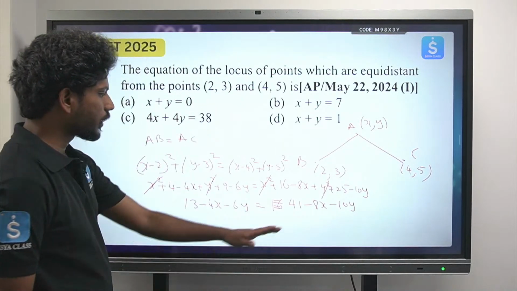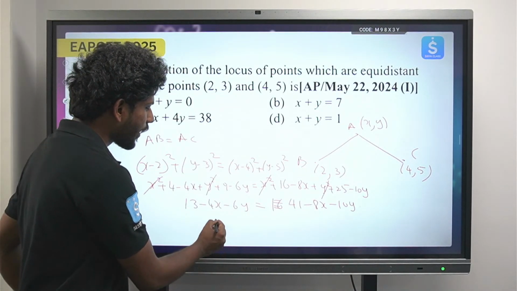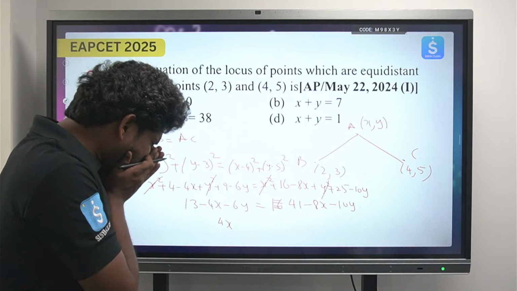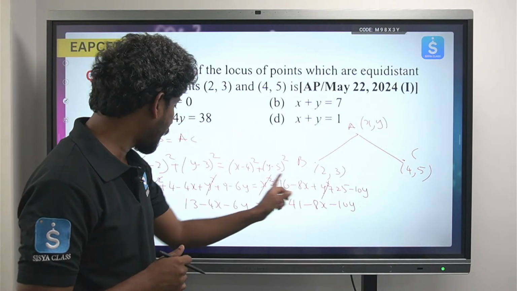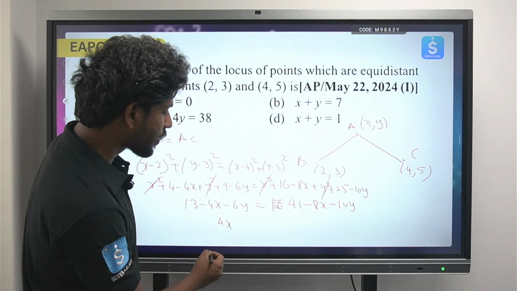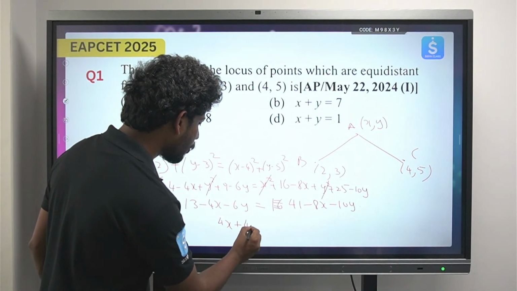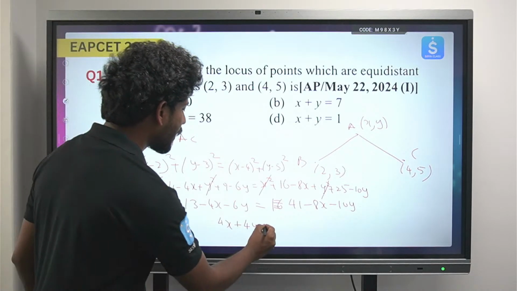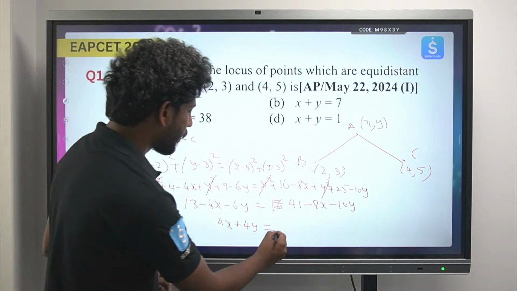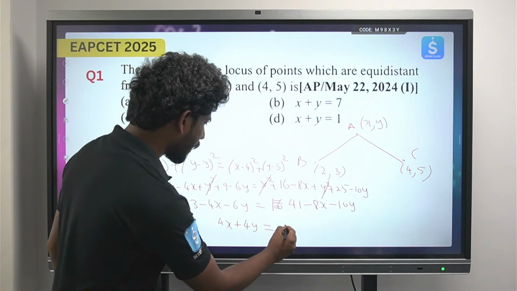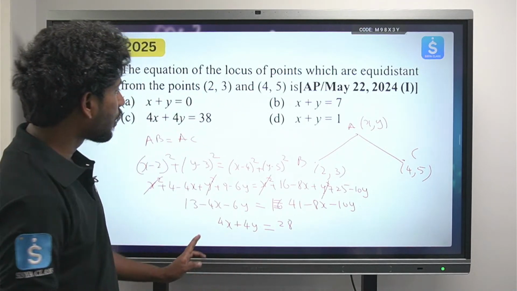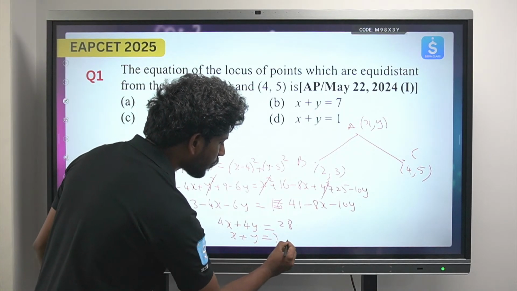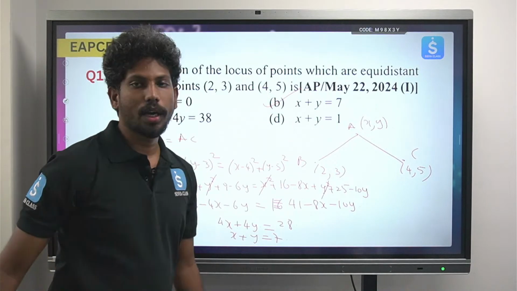Then I'll shift minus 8x to this side, so 8x minus 4x is 4x, and 10y minus 6y is plus 4y, and 41 minus 13 will be 28. So now I get 4x plus 4y equals 28, so I can take 4 common and cancel it out. So the answer is x plus y equals 7.